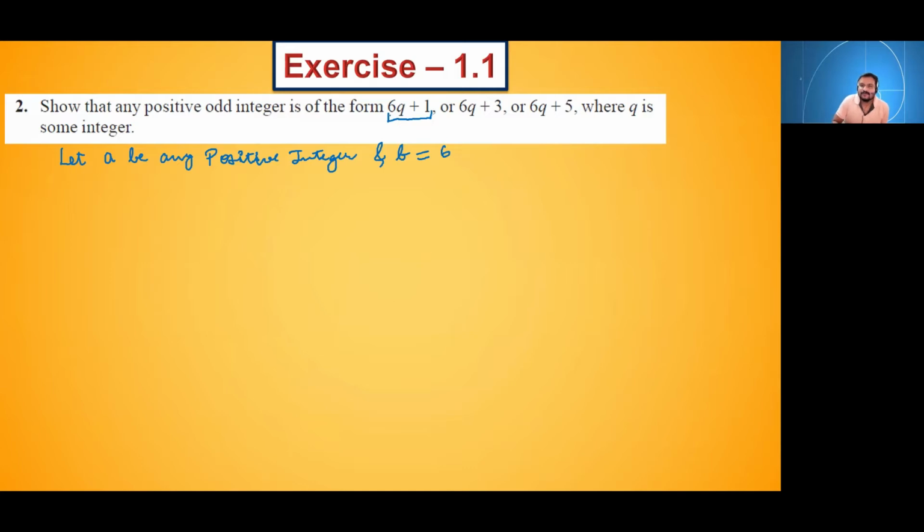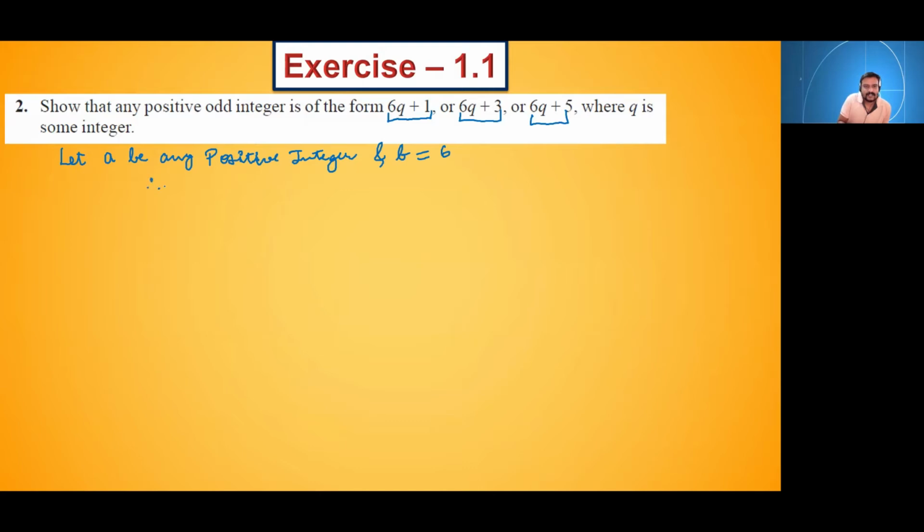See, every value is given in the form of bq plus r. 6q plus 1, 6q plus 3, 6q plus 5, all are in the form of bq plus r. So everywhere, what value of b do we get? We get 6. So that's why I have directly taken the value of b as 6.